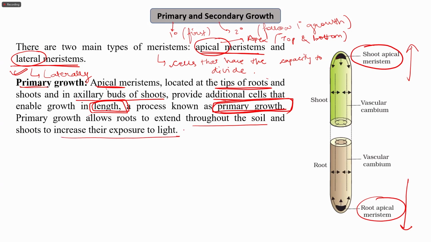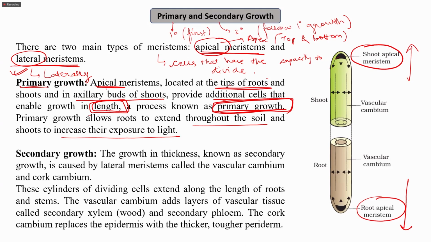This is the primary growth, where the cells present in the shoot apical meristem and the root apical meristem allow the growth of the shoot region and the root region in the upward and downward direction, resulting in the extension of the roots throughout the soil and the shoots to increase their exposure to the light.